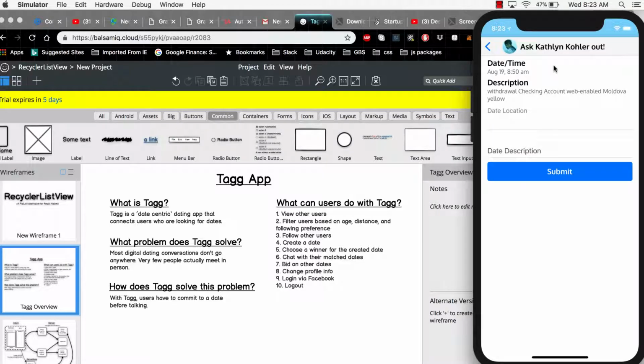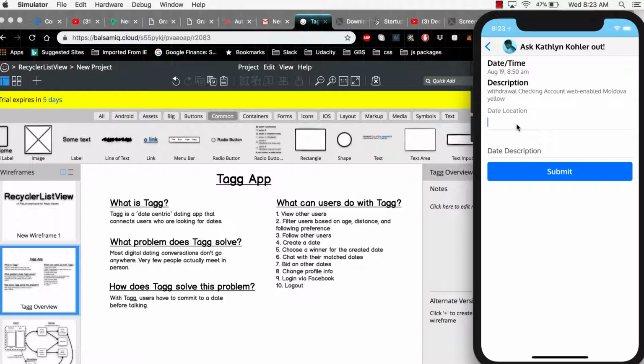If you click on this date, it will open a more verbose screen showing what date and time they're looking to do this date, and also a description of the date. Again, this text is all fake, coming from Faker.js, so it may not make any sense, but just imagine it's, hey, I'm looking for a walk on the beach or what have you.